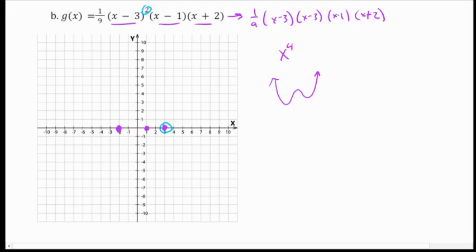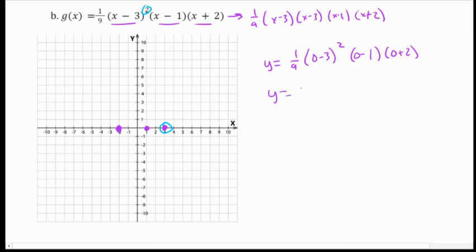Again, at this graph here, I have to figure out what the y-intercept is going to be. So I'm really just asking, what is y when I plug 0 in for x? y equals 1/9 times 0 minus 3 squared times -1, 0 minus 1 times 0 plus 2.